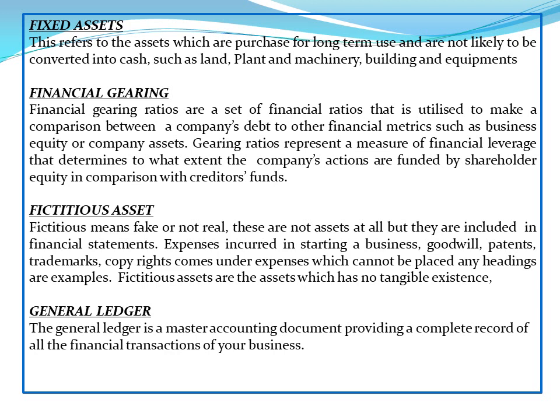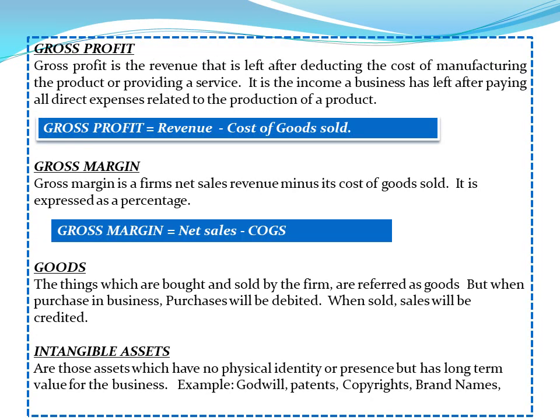The general ledger is a master accounting document providing a complete record of all the financial transactions of the business. Gross profit is the revenue that is left after deducting the cost of manufacturing the product or providing a service. It is the income a business has left after paying all direct expenses related to the production of a product.